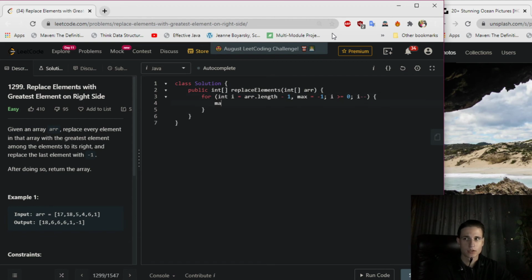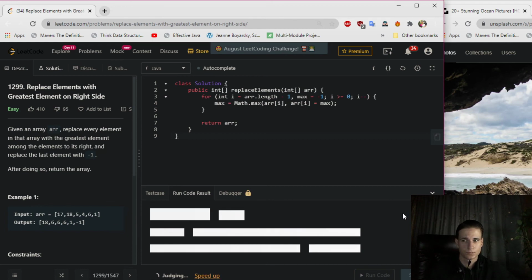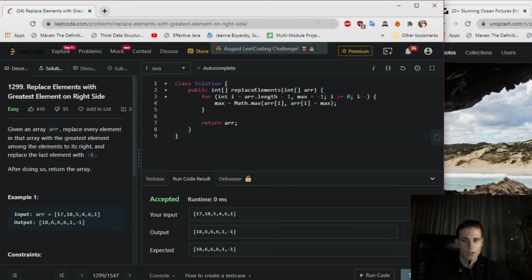And at each iteration you update the maximum, you pick up the bigger value, and the current position into that array. Array at I is equal to maximum, you update the value at that position of I, and finally you return this already modified array, which is R. That's it. Let's run this code. Accept it. Let's submit.